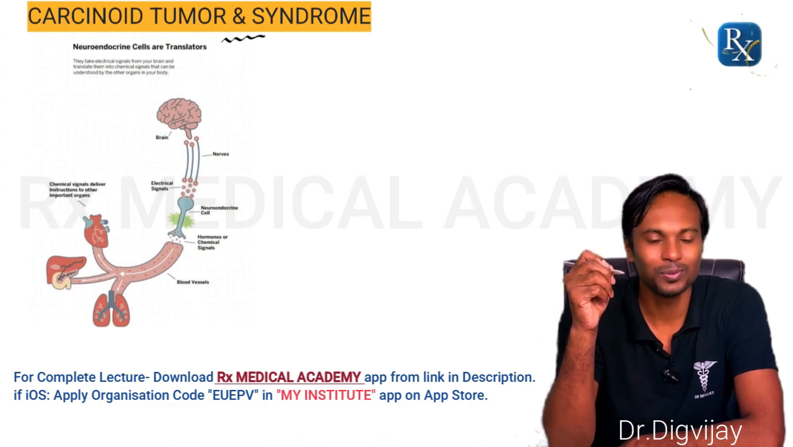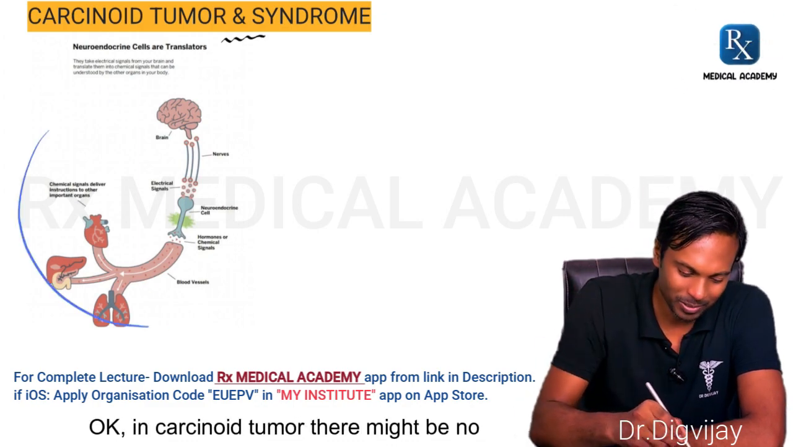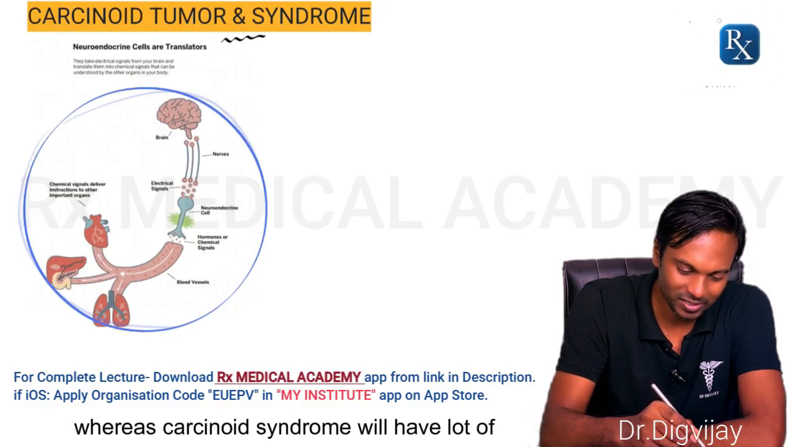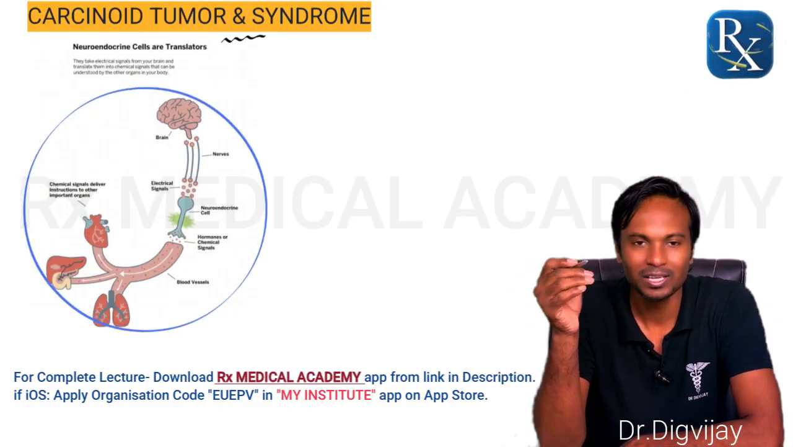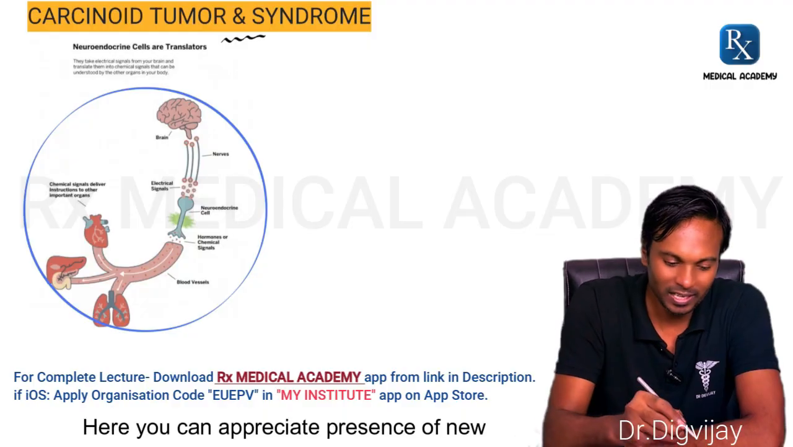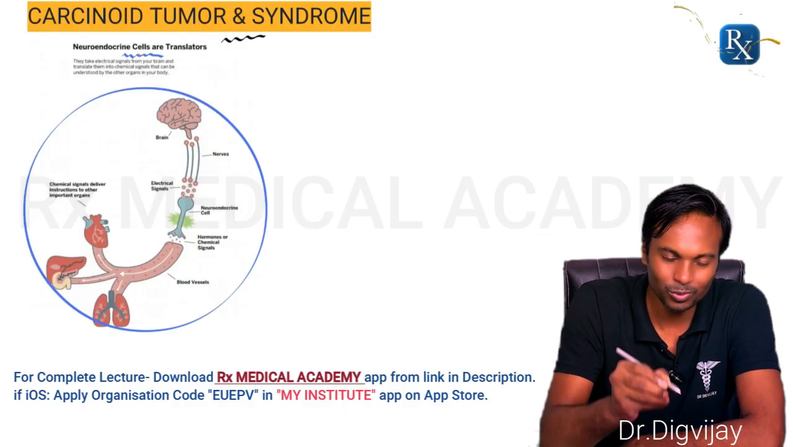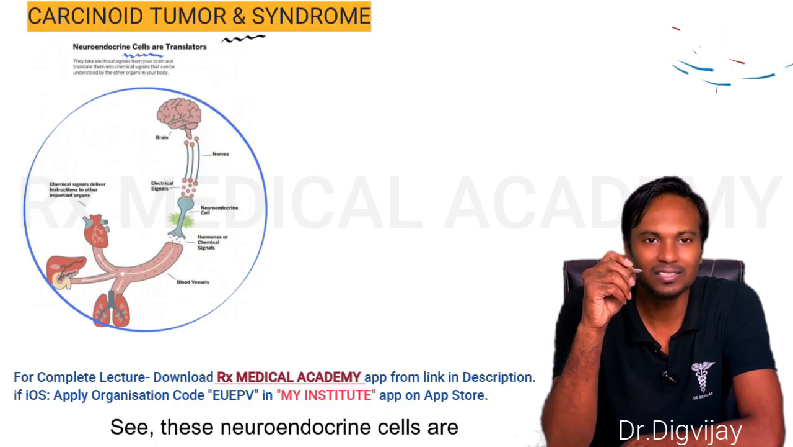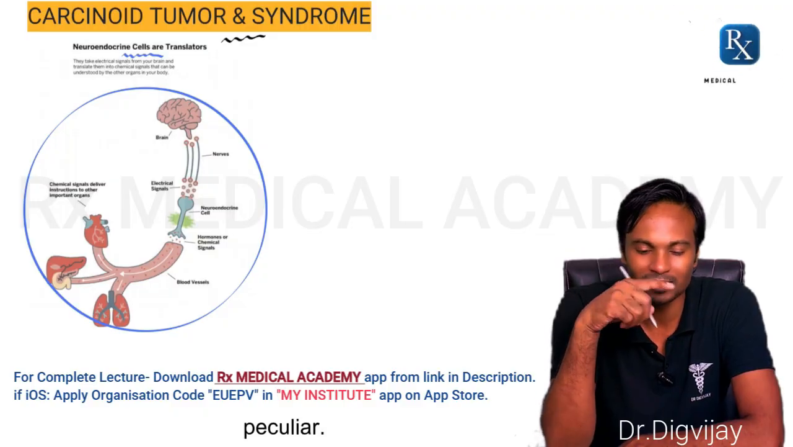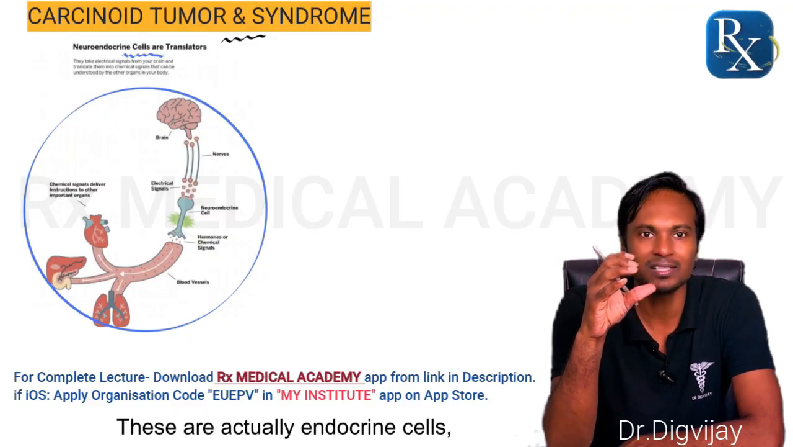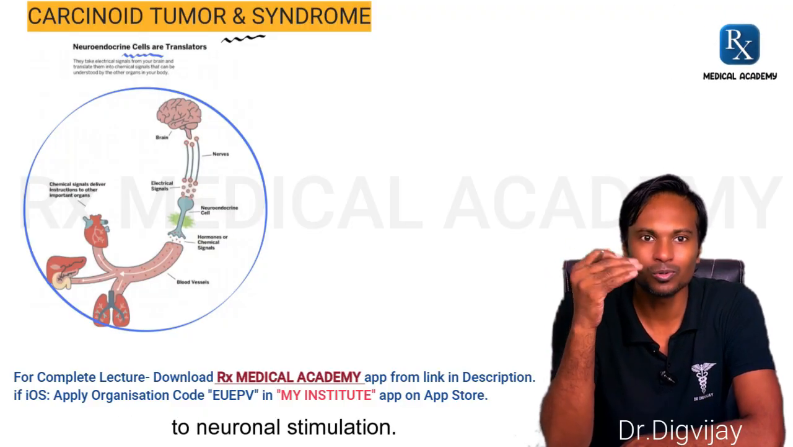Both are different. In carcinoid tumor there might be no symptoms, whereas carcinoid syndrome will have a lot of symptoms due to this carcinoid tumor. Here you can appreciate the presence of neuroendocrine cells. See, these neuroendocrine cells are peculiar. These are actually endocrine cells, but they respond to neuronal stimulation.